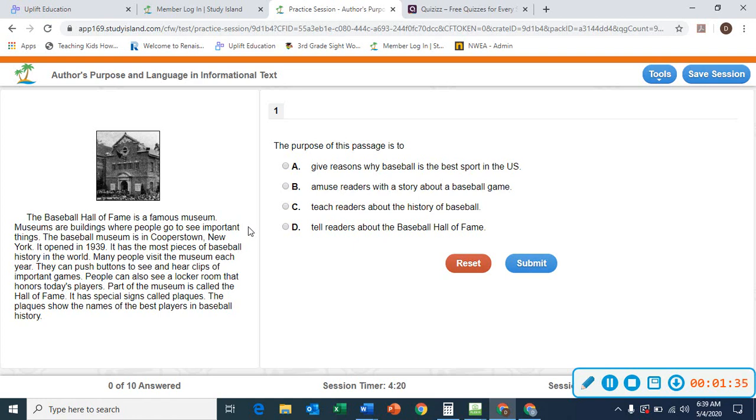We're identifying who's in the sentence, what are they doing, and the whole paragraph to determine what the paragraph or passage is talking about. Then we can make those inferences for our informational text, guys, okay? So who is that first sentence talking about? The Baseball Hall of Fame. It's a famous museum. Museums are buildings where people go to see important things. What do they go to see in Cooperstown, New York?